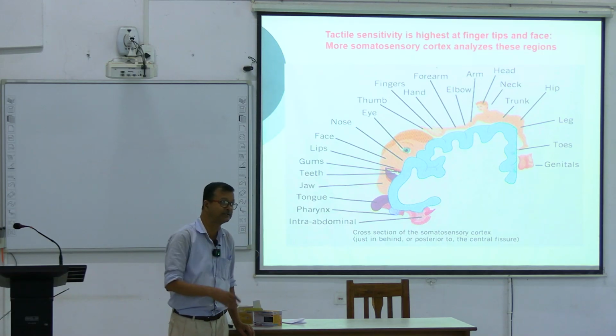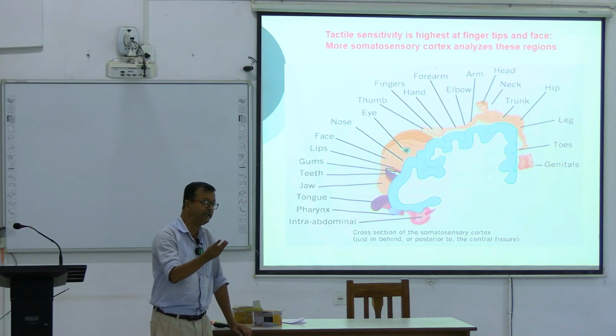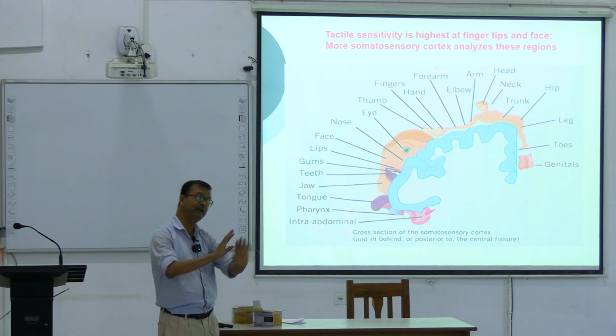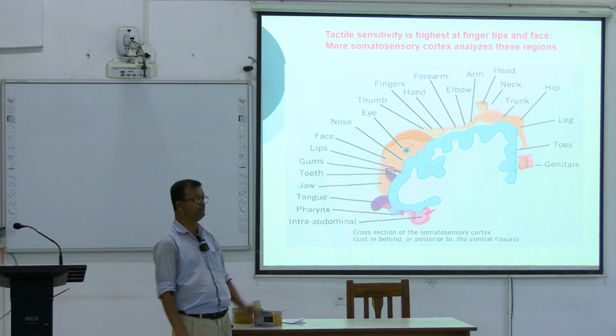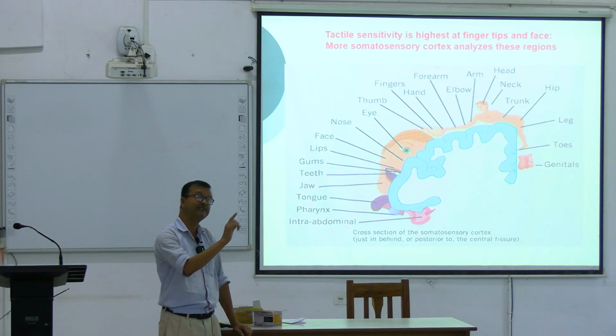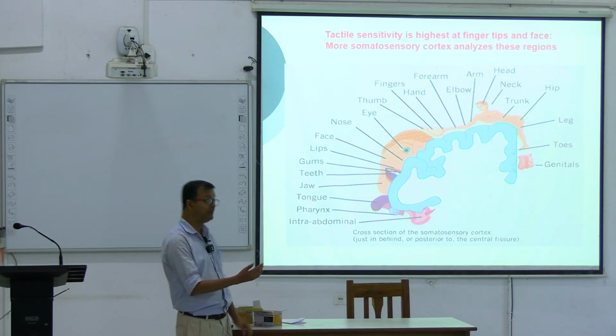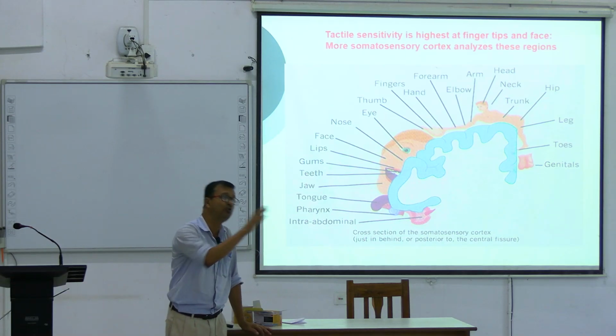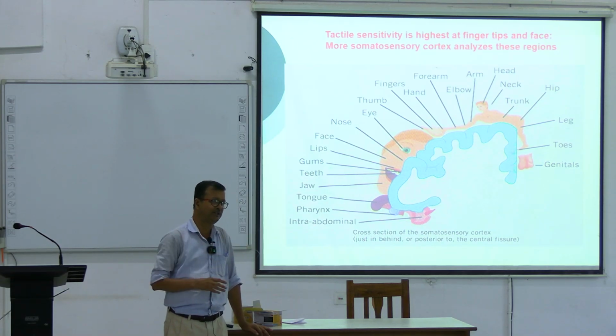What are the modalities? Fine touch, tactile localization, tactile discrimination, two-point discrimination, vibration, position, joint sensation, stereognosis, what else? Graphesthesia. So all these are fine and precise. That's why the pathway is different. That means discriminative pathway. Another pathway, the ALS pathway, is the opposite. ALS means crude pathway, not precise.